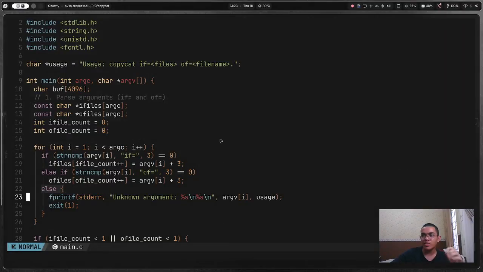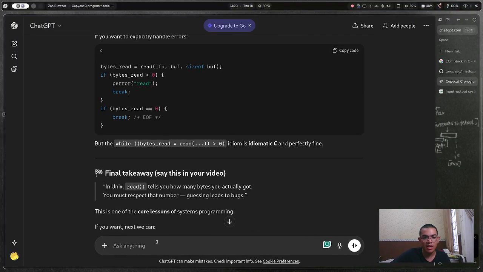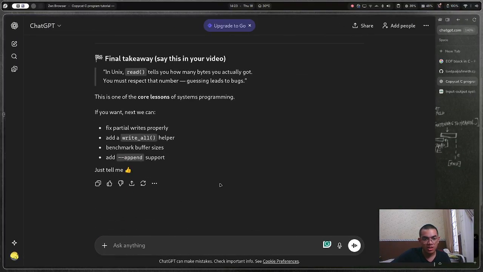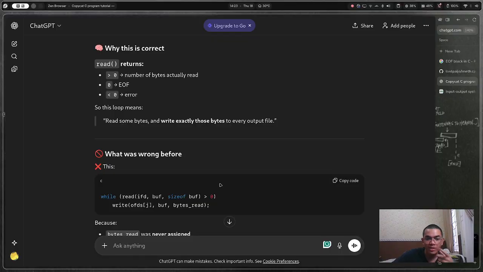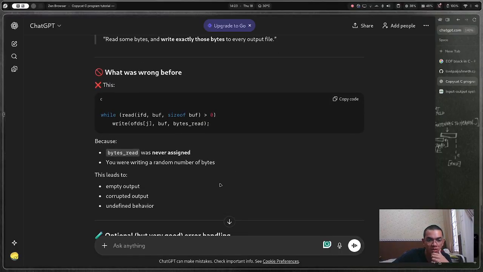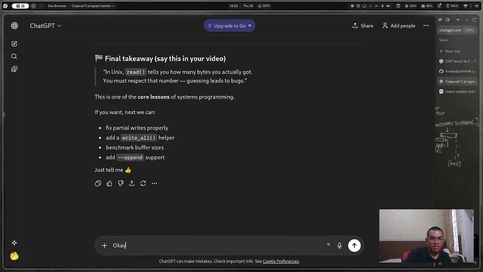I'll make a CMake. Wait, actually, let me just make a CMake for you. Yeah, let me just make a CMake. Before closing, I will make the CMake. Well, let's take away Unix read. Oh, there's something wrong there. What was wrong before? Okay, everything works now. Can you make me a CMake?